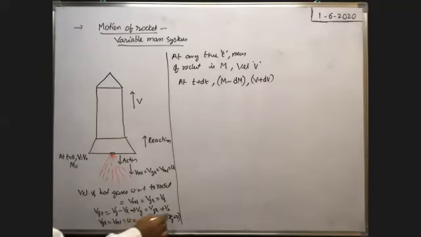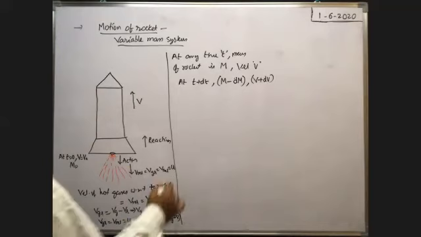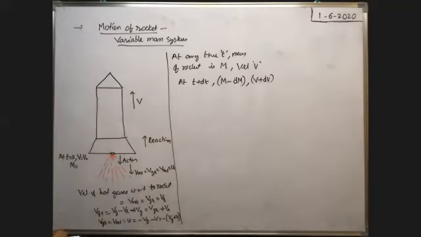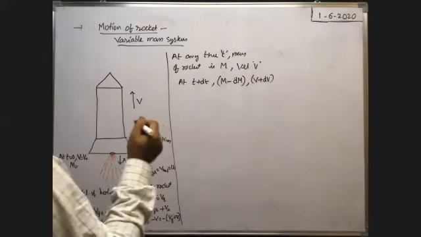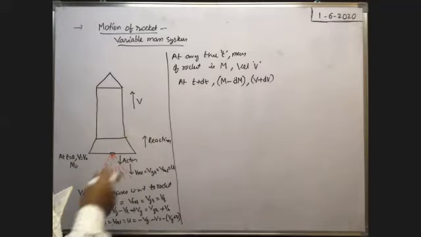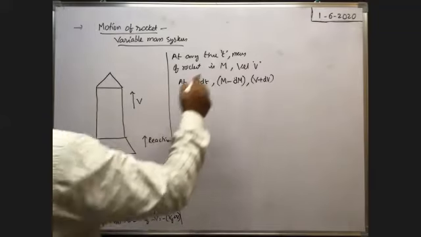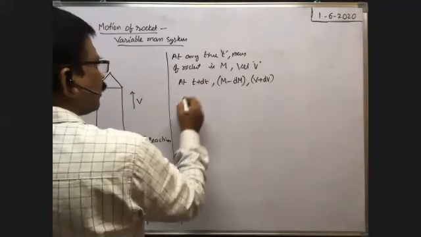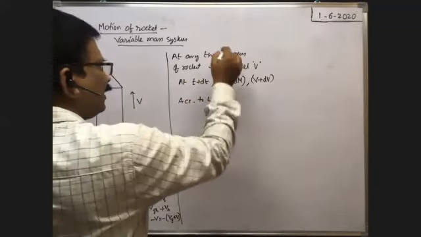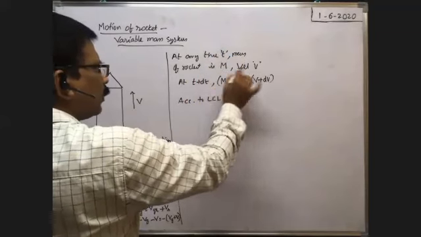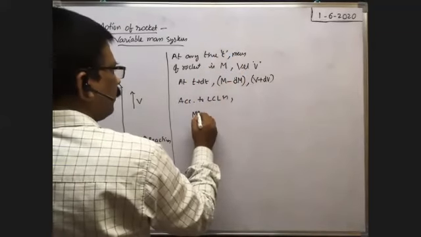That means that is opposite to the velocity of the rockets. Now you apply the conservation of linear momentum. According to the law of conservation of linear momentum, initially at an instant of time t, the momentum of the rocket is equal to m into v.